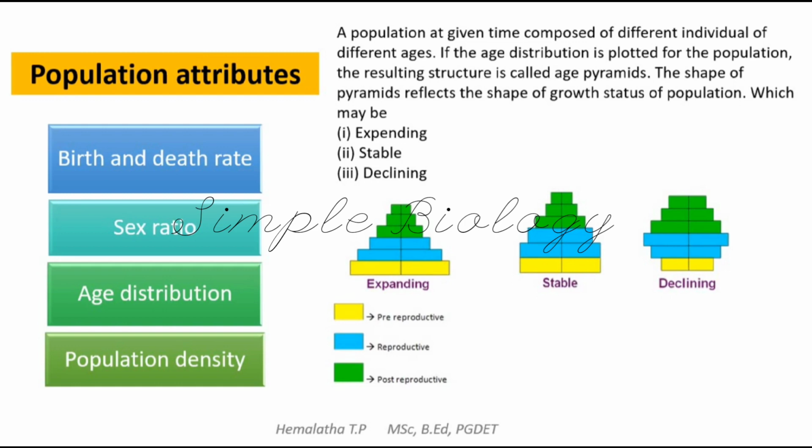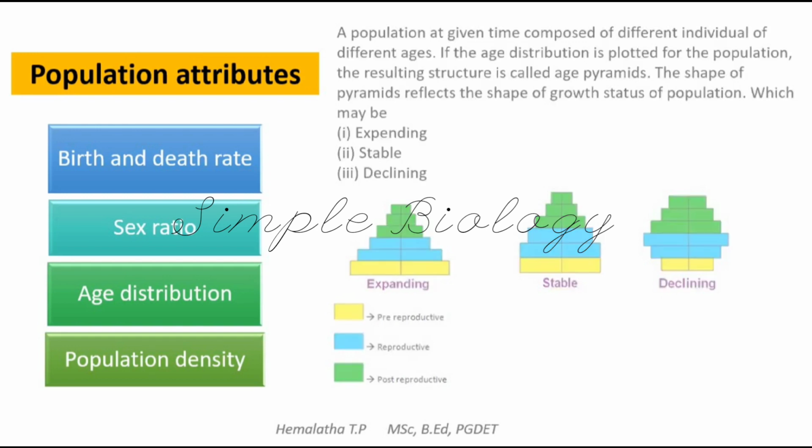This is how we can tell whether a country's population is expanding, stable or declining. Developing countries usually have an expanding pyramid, developed countries have a stable pyramid, and underdeveloped countries have a declining pyramid.